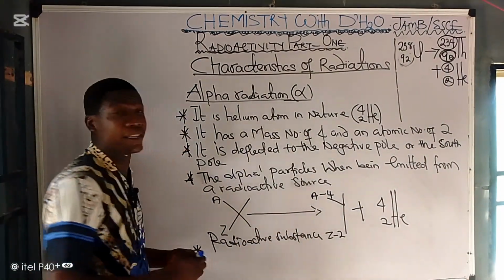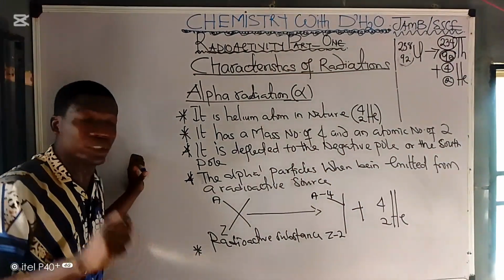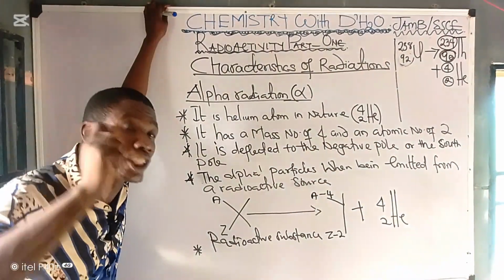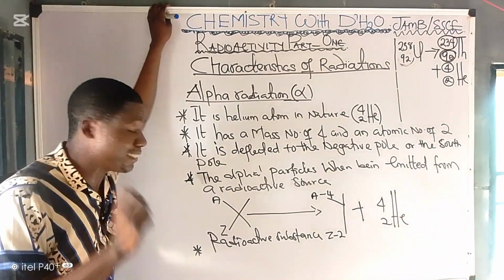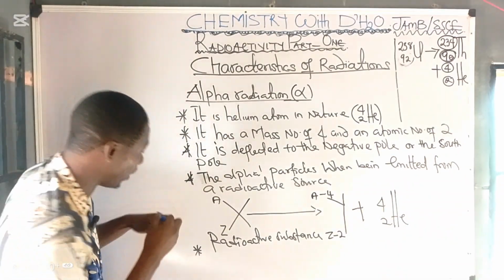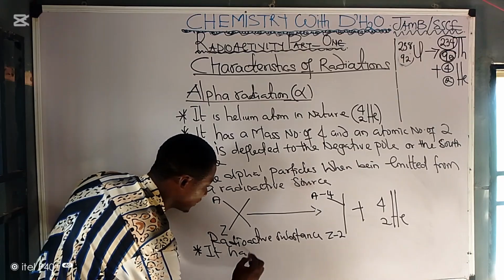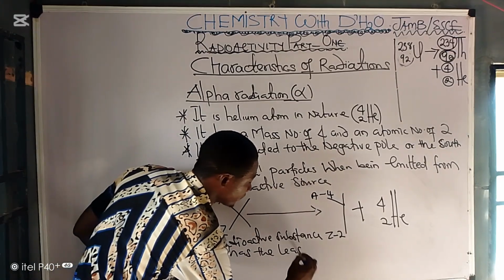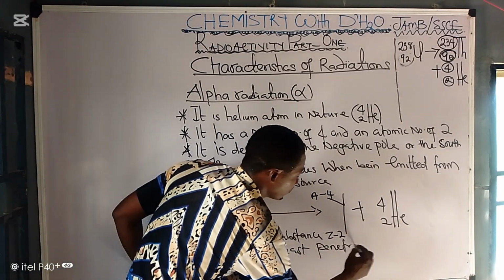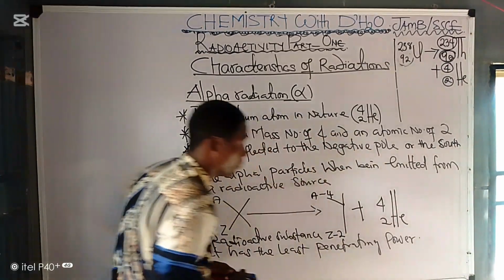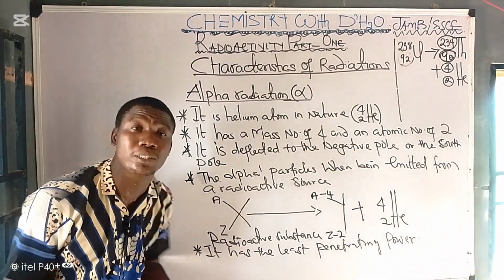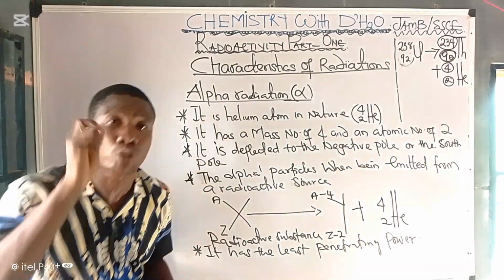Another important characteristic of alpha particles is that it has the least penetrating power. Take your pen and your book, write it down. It has the least penetrating power. What does that mean? It can only pass through a few centimeters in air and can be absorbed.